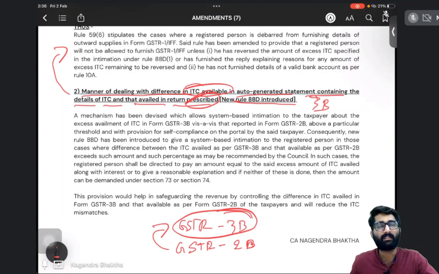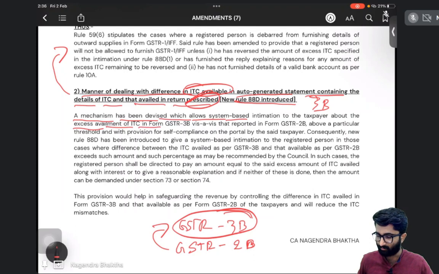About all this DRC, all these things, you will study in the final level. Right now that is not required, but we will study what is given in that rule 88D. Let's read. See, a mechanism has been devised which allows system-based intimation to the taxpayers about the excess availment of ITC in form GST 3B with respect to that reported in 2B. So what is given in 2B now? That is less, but in 3B you may have shown more.